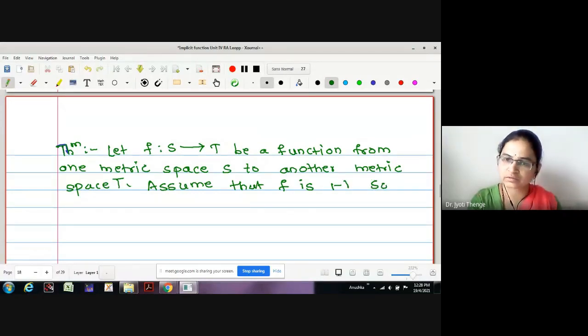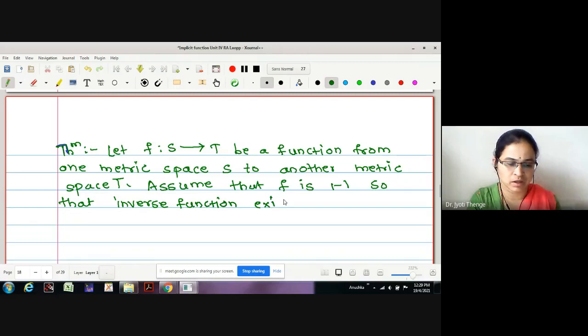So that the inverse function exists. Whether onto is given in the statement? No, it is given with only 1-1 because this is my stronger condition. Then the inverse is going to exist. On which domain is the inverse going to exist?